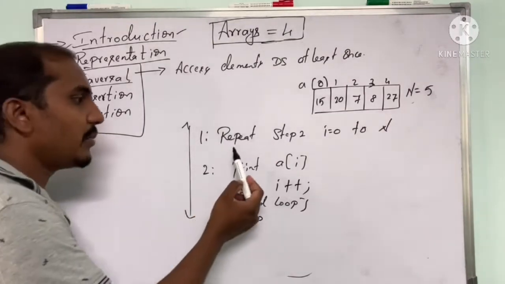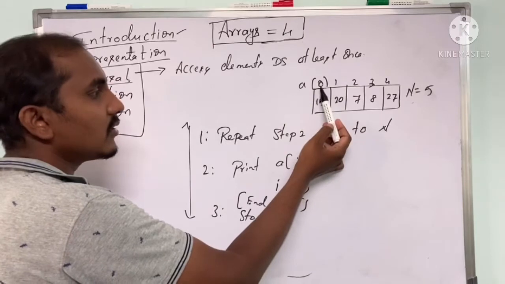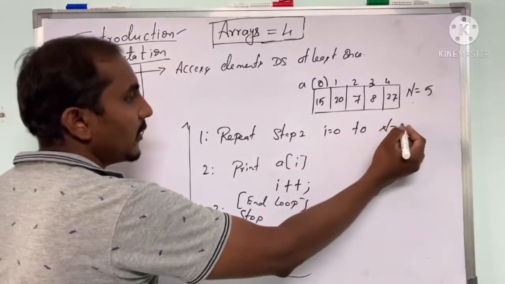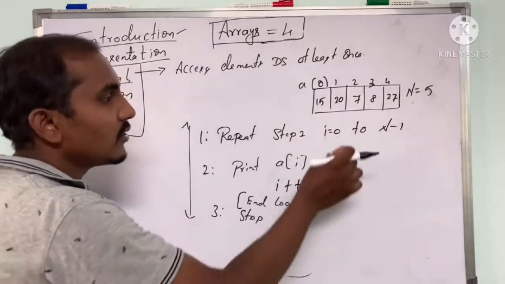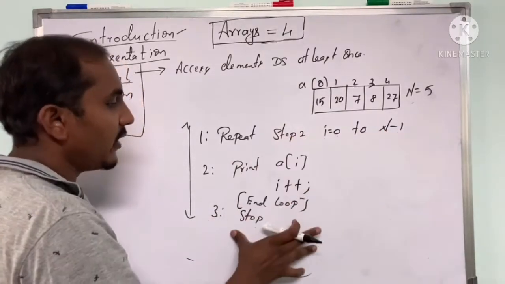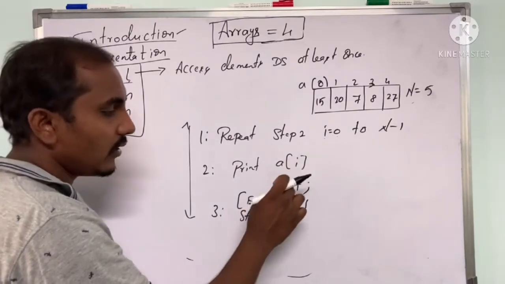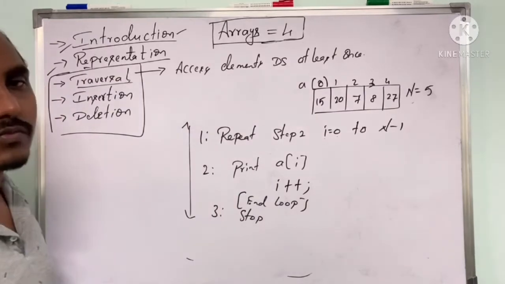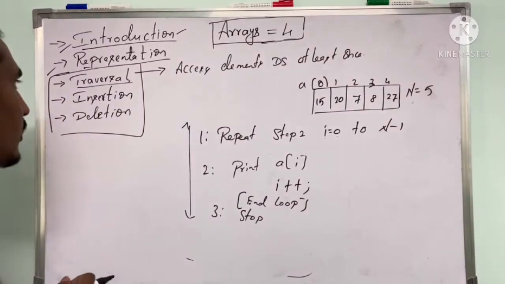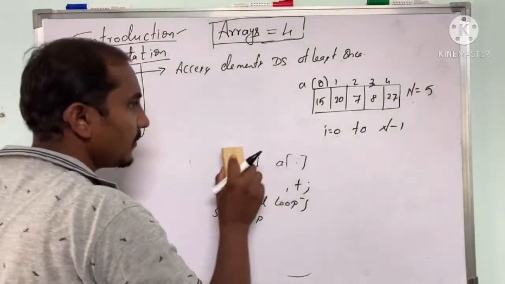Okay, so repeat step 2 for I equals 0 to n. Since we are starting with 0, we will be writing it as n minus 1. So from 0 to n minus 1, we will be executing step 2, where I will be printing the value of A of I, and incrementing I plus plus. And at last, we are going to stop that particular loop. Okay, so next, coming to the next topic, which is insertion.